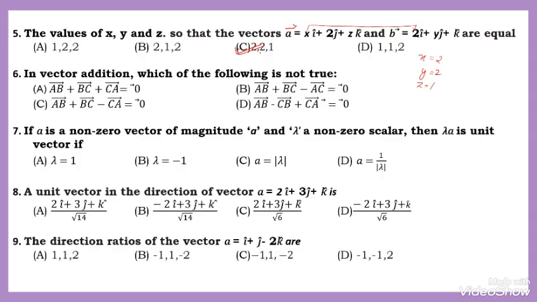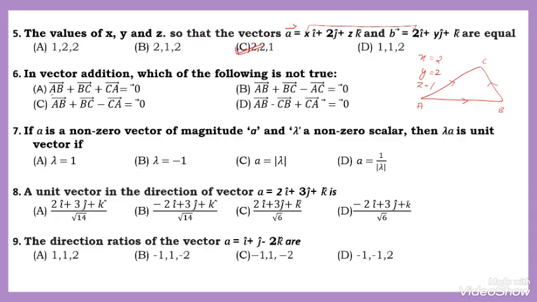Question number 6. In vector addition, which of the following is not true? Here, we have to discuss the not true condition. Before going to solve the not true condition, I will take one diagram for understanding. Here, this one is the points A, B and C. I am taking this as the vector direction for my reference. Okay. I will take the concepts here.